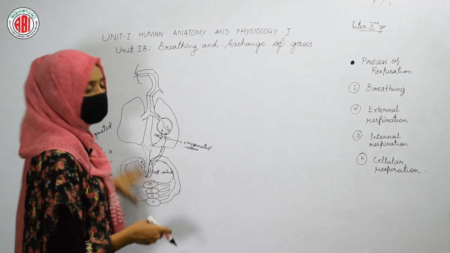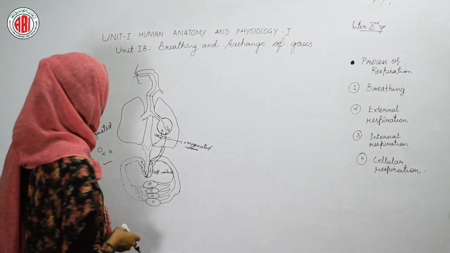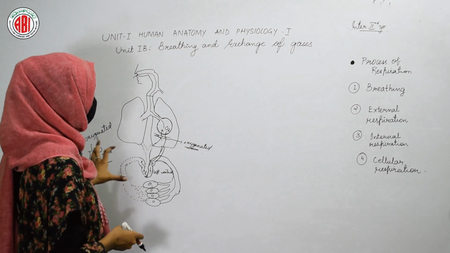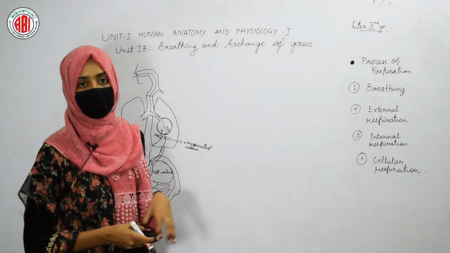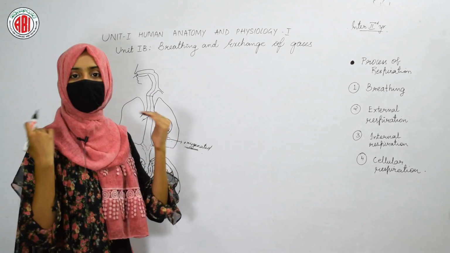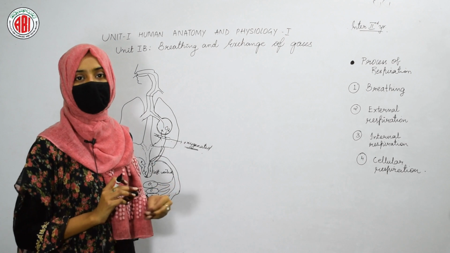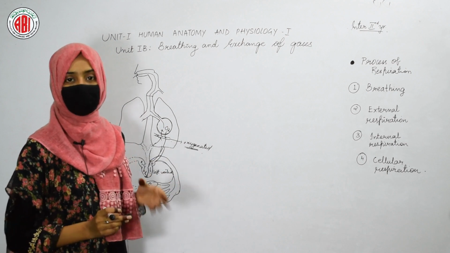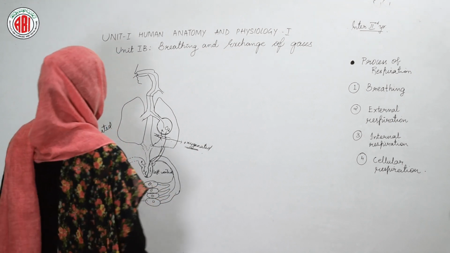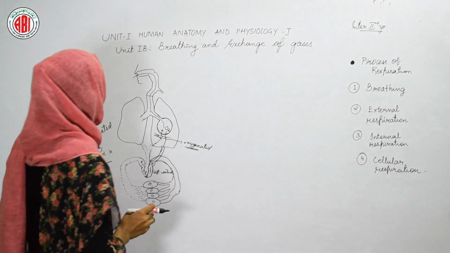So this cyclic process is carried out by our circulatory system, that is, by our heart. This process also regulates the process of respiration. In this way, all the systems of our body are interrelated. They are working in coordination. Without coordination, no process would take place in the human body. So in this way, the circulatory system also contributes to the process of respiration.